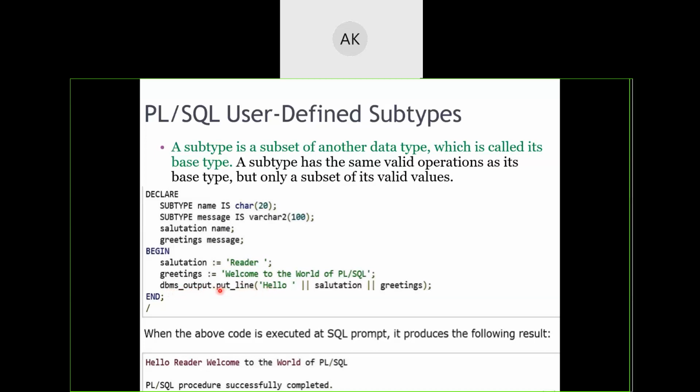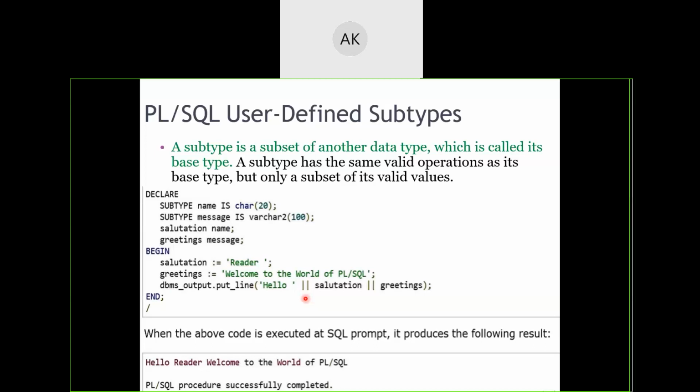And whatever you give as a parameter for this put underscore line, just like how a message is given for a printf function, similarly, we'll write hello, which is in single quote. That means it will be printed as it is on the screen. Instead of the plus symbol in Java, we have here two pipe symbols. Those pipe symbols will be just above your enter button on your keyboard.